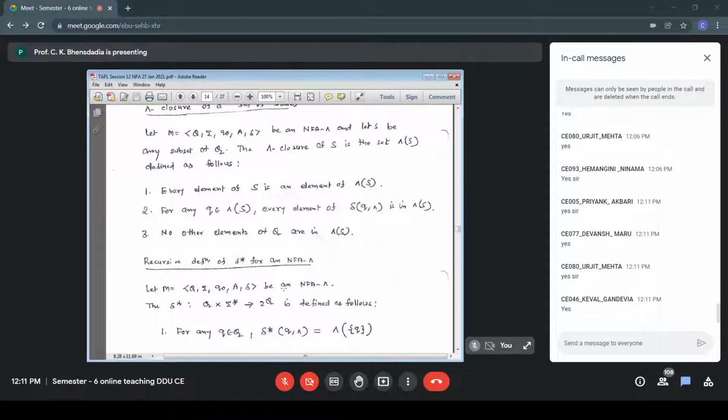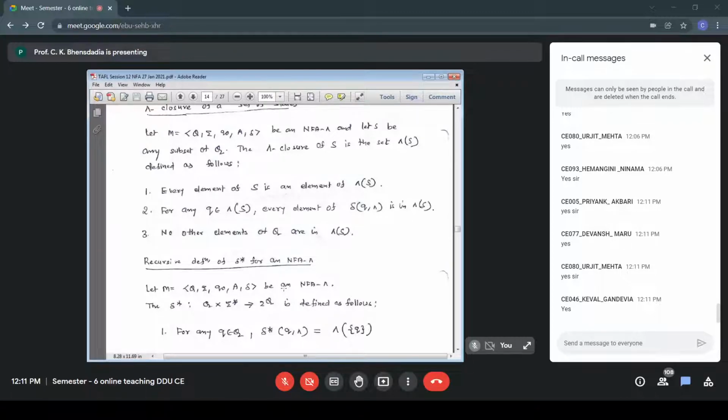What will be my delta star Q, YA? Can anyone answer this? My rule number 2, like the definition of delta star for NFA. It is delta star small q, comma YA, where Q belongs to capital Q, Y belongs to sigma star, A belongs to sigma.